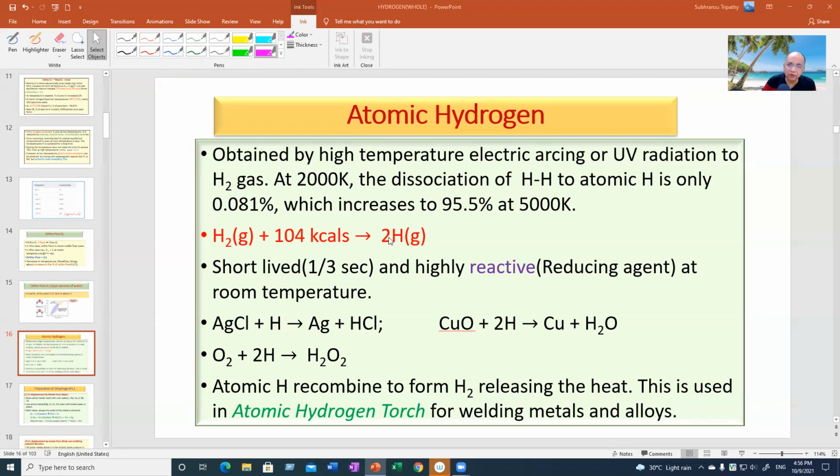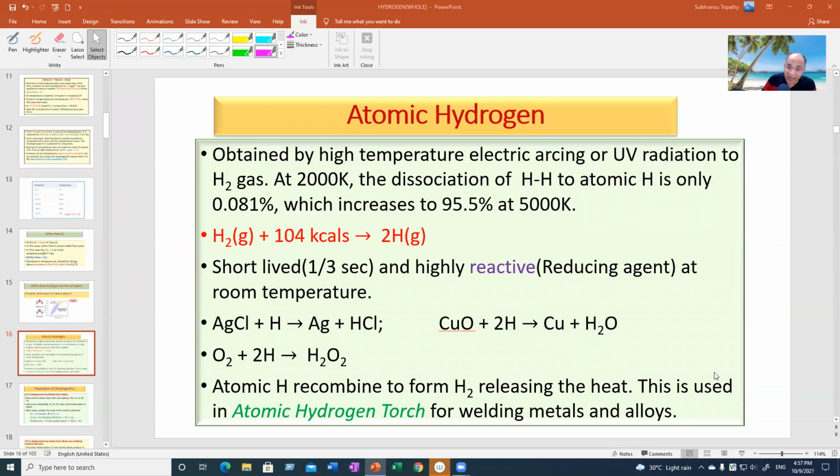That will produce hydrogen atoms. These are called atomic hydrogen, which are very short-lived. They will live for a very short time, and during that time, if you can utilize them, then it can do wonders. They're very reactive, a strong reducing agent, much stronger than hydrogen molecule. It can reduce all oxidants at room temperature, which otherwise needed much higher temperature.